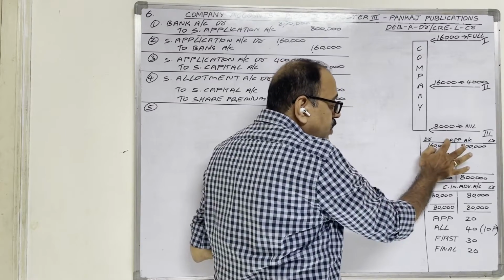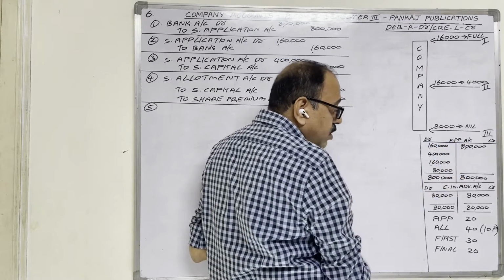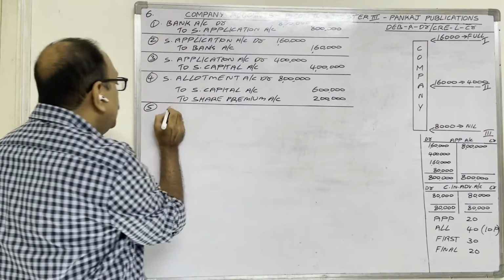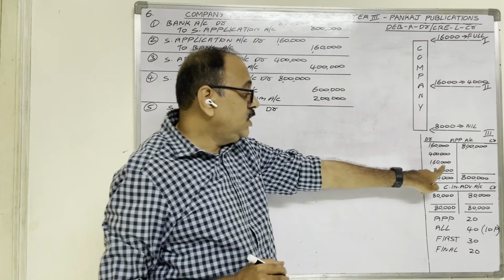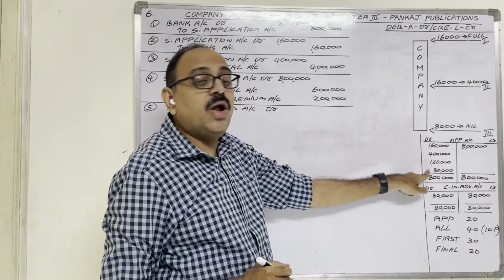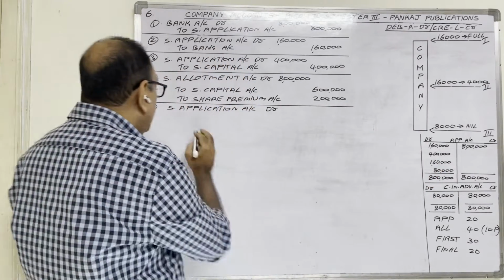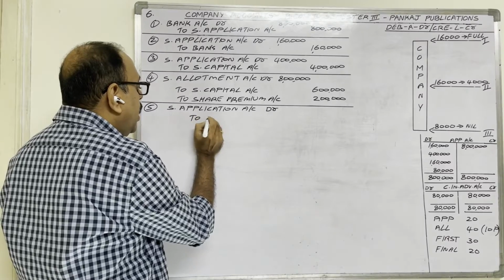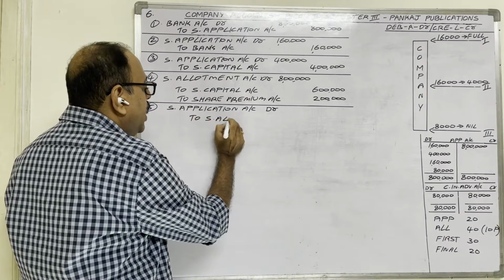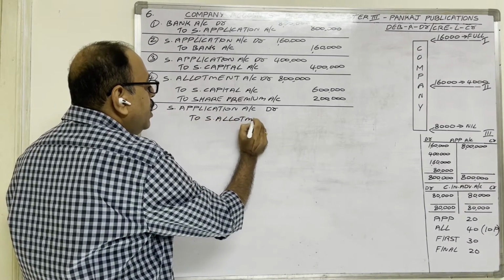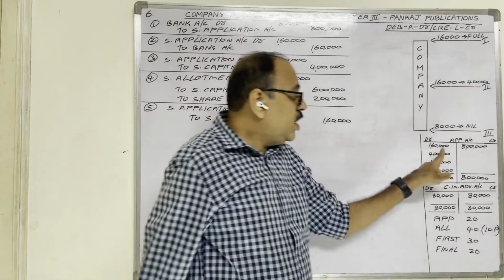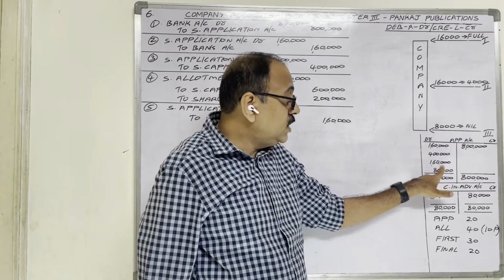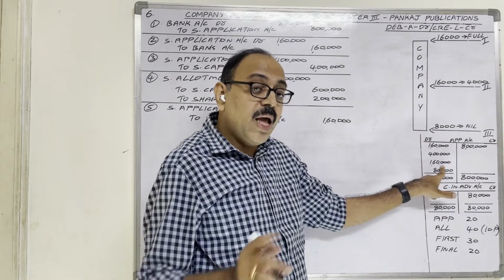In share application account, debit side we are writing, means share application account should be debited, and 1,60,000 we are transferring to share allotment, no? So to share allotment account should be credited with 1,60,000. In the 2,40,000 balance, 1,60,000 is adjusted for allotment.